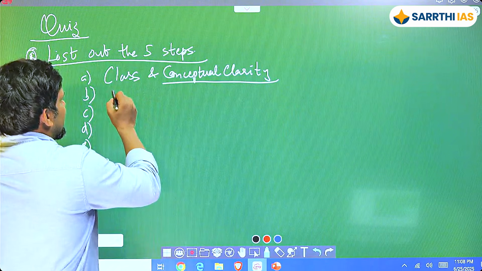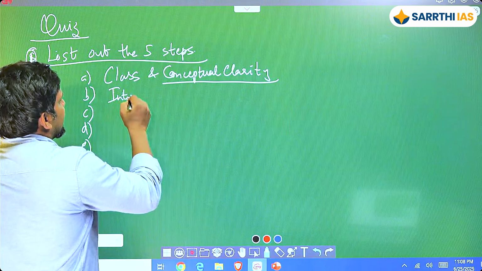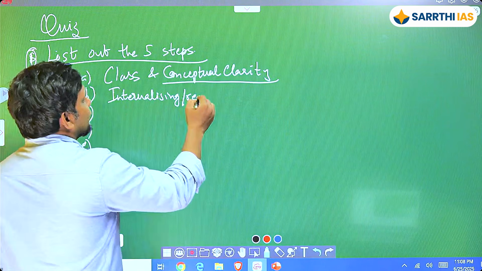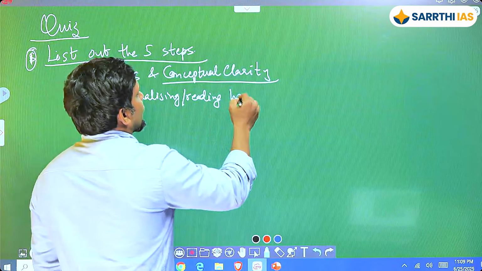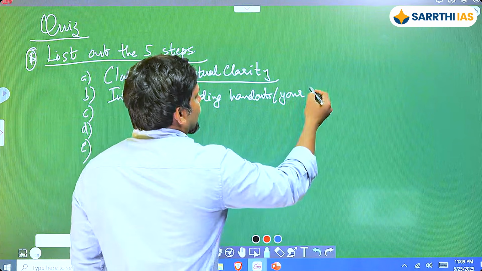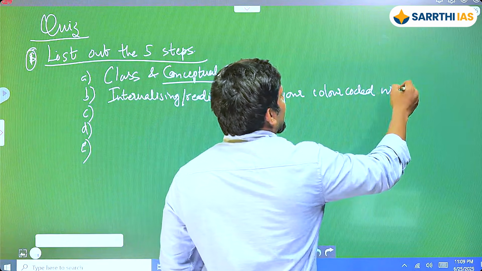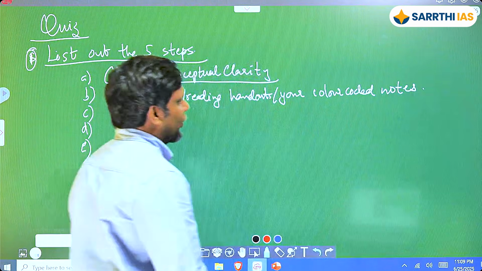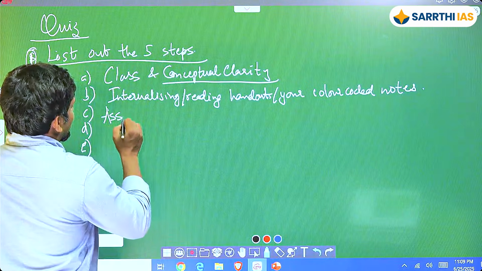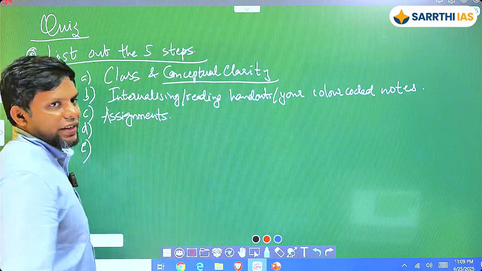Okay, second thing is going to be basically what? Start working on internalizing certain things, reading, okay, handouts, okay, your color-coded notes. Will you be writing color-coded notes in class? Okay, no, that is not the expectation. Third one is going to be, how many of you said short notes and then assignments? Okay, assignments first, guys. Okay, ठीक है.